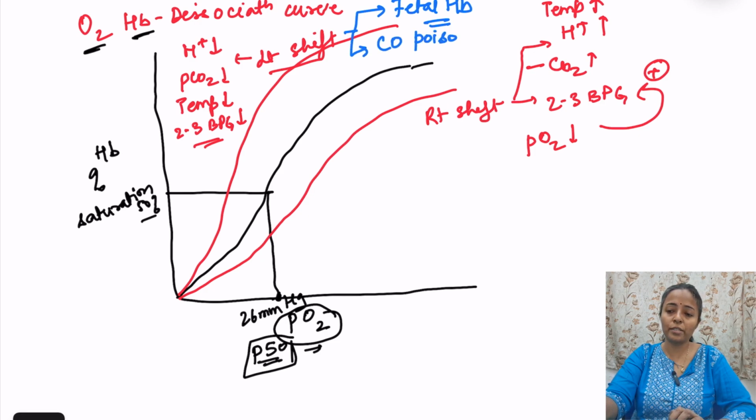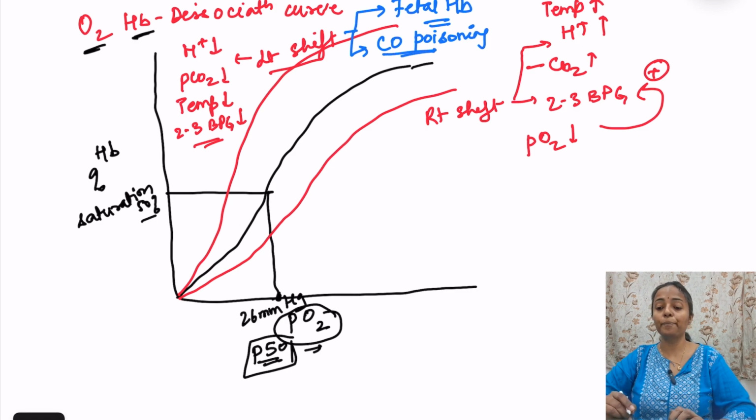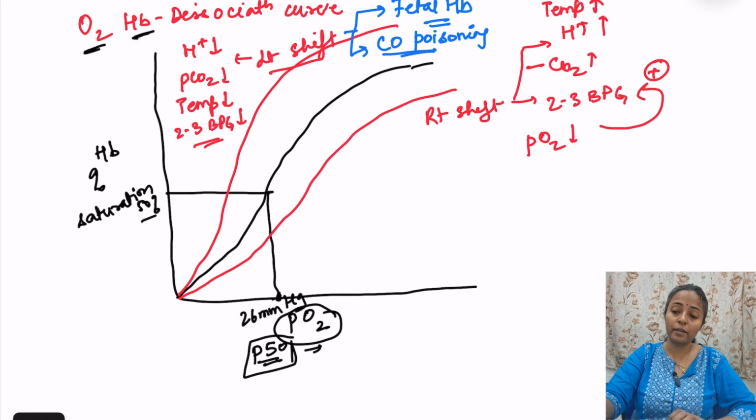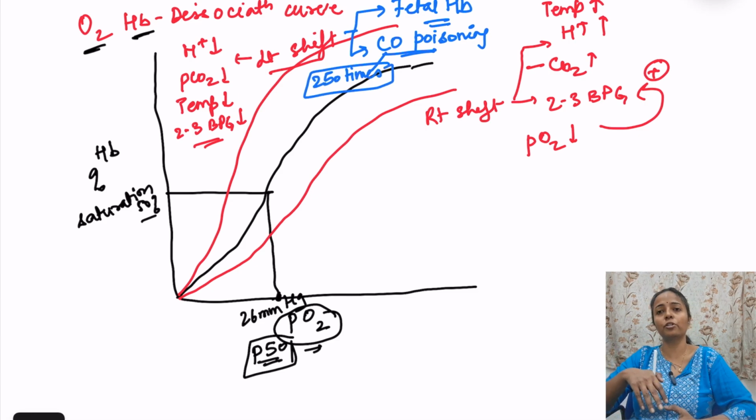Carbon monoxide poisoning is also left shift. Also you remember that carbon monoxide has a 250 times affinity for hemoglobin. Important, 250 times affinity for hemoglobin compared to that of oxygen. So if carbon monoxide is there in the circulation, it will preferably bind to hemoglobin. But whatever little oxygen has managed to bind will also not be released now, because it is left shift. So that also will have difficulty in releasing.